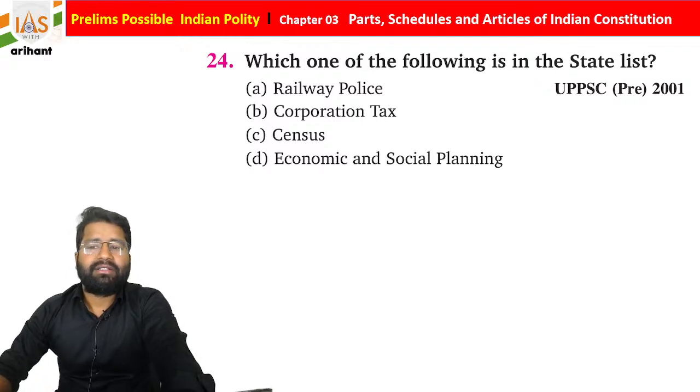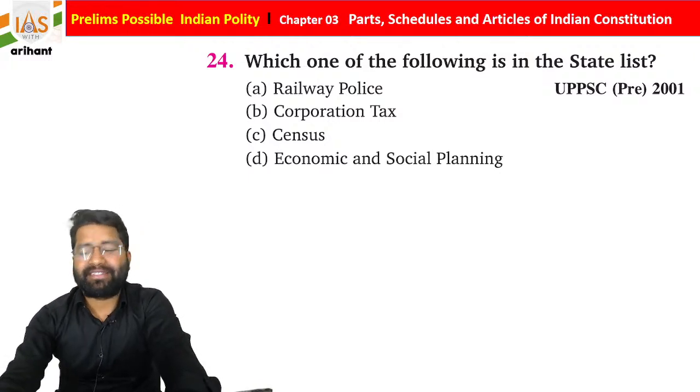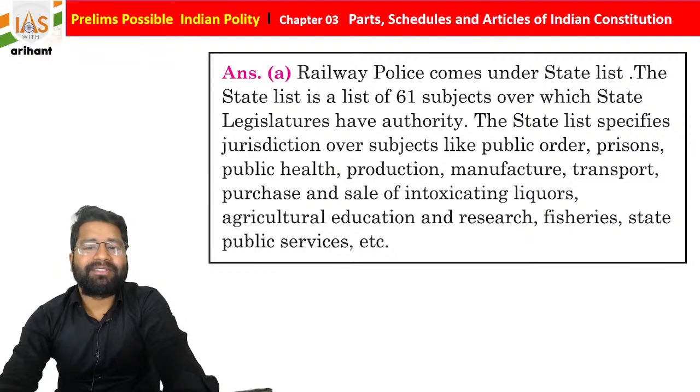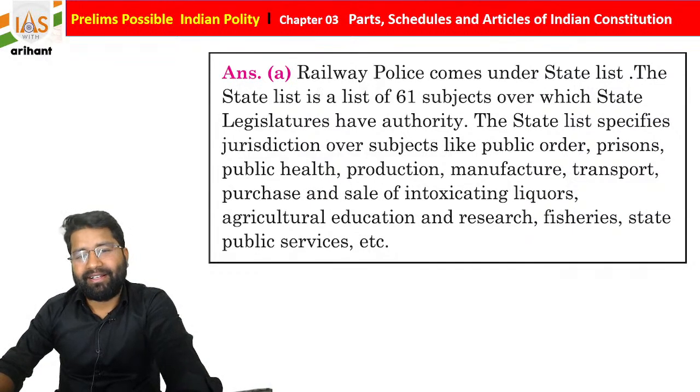Census is a part of both center and state, economics is a part of both center and state, corporation tax is imposed by the center. And railway police is going to be part of the state, students. So railway police came under the state list.